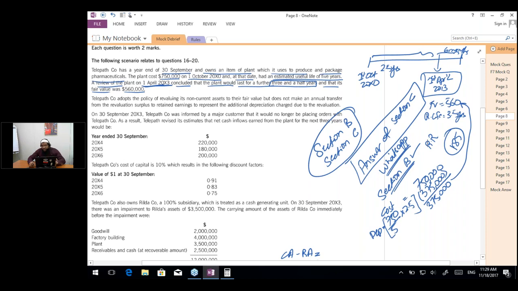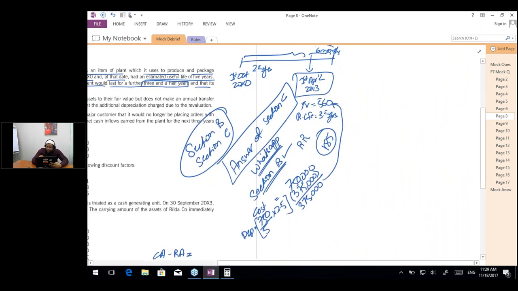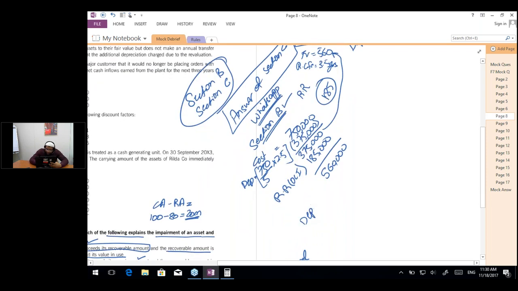And after this, the asset is going to be depreciated for 6 months. So the asset is now 560, being revalued by 185,000 in the revaluation reserve through OCI. And now the new depreciation is going to be 560 divided by 3.5 years, which is the annual depreciation, into 6 by 12 because we have to charge for 6 months only.